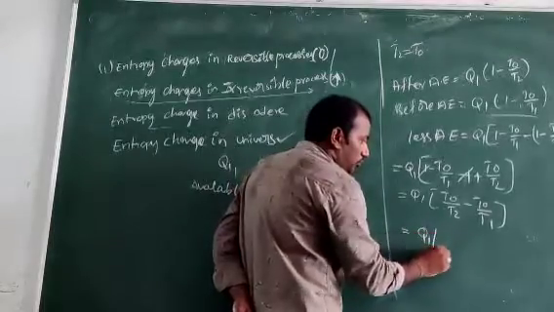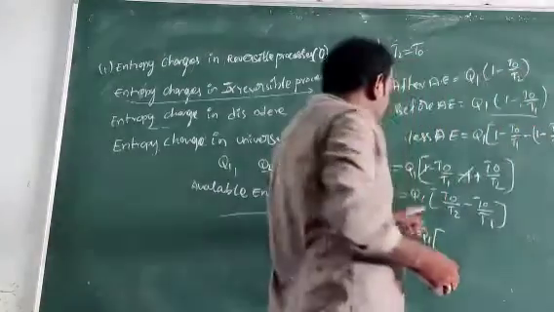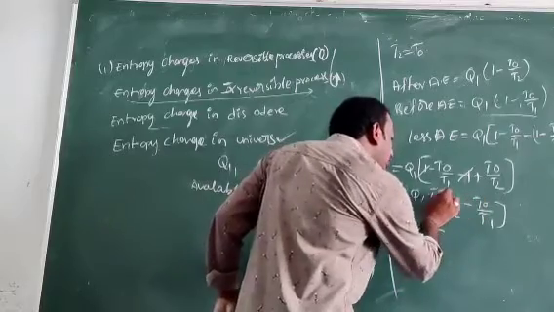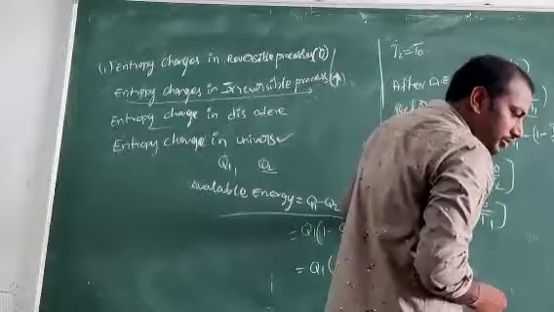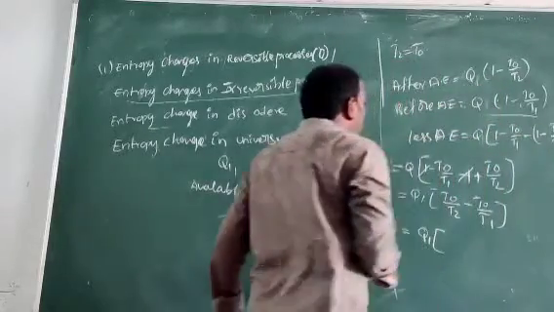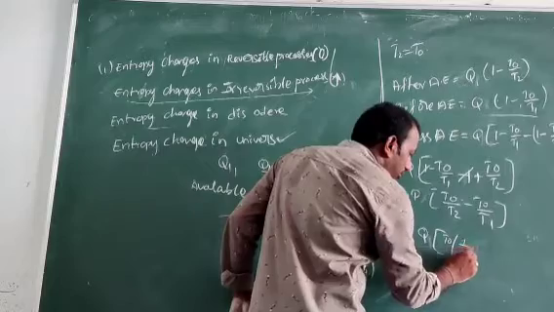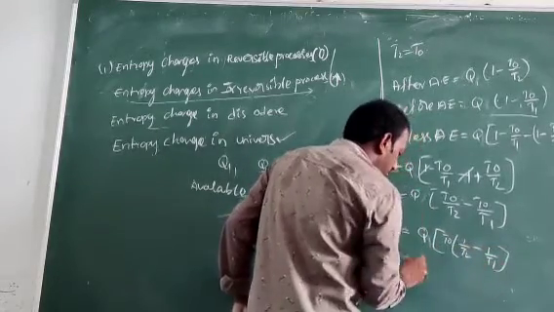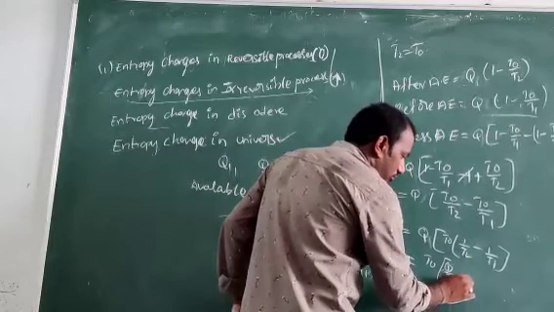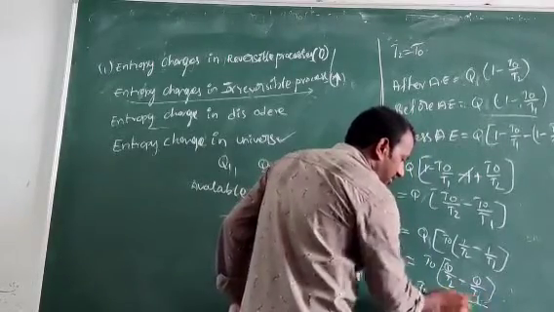T0 is common, and Q1, the energy, is taken as Q. So T0 into Q by T2 minus Q by T1, and that is equal to T0 into the change in entropy, delta S.